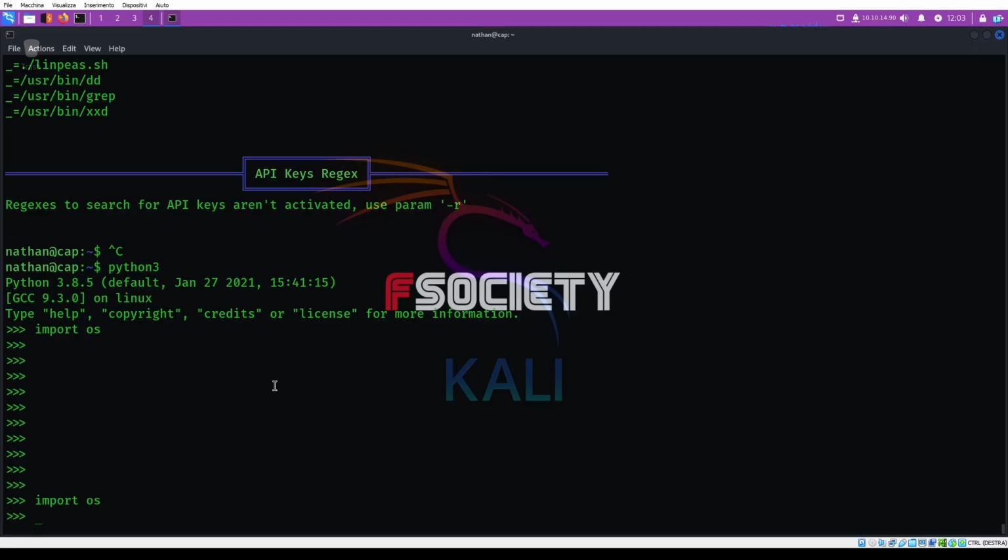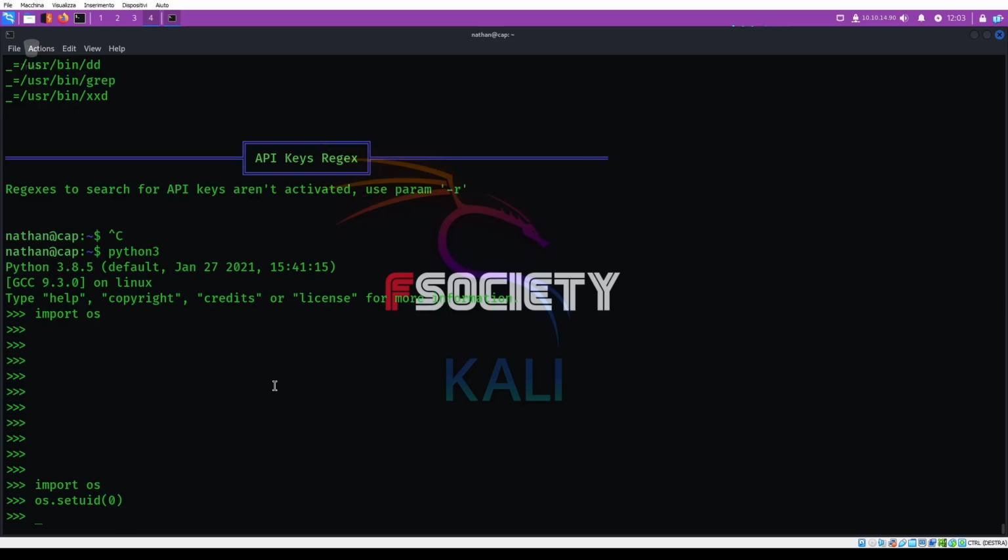Sorry for network issues. So I said we can import the os library. This library has a setuid function, and we can run os.setuid with argument 0, which refers to the root user ID. So now we are root.